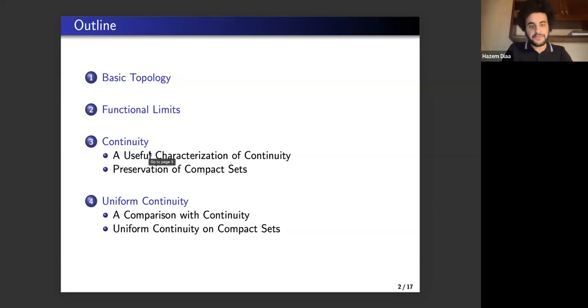And we will specifically discuss a useful characterization of continuity, or a theorem that is an important result. And then we would move on to see how continuity affects compactness of sets. And then finally, we will discuss uniform continuity. We will mainly give a quick comparison with continuity. And then again, we would end with seeing how uniform continuity affects compactness of sets.